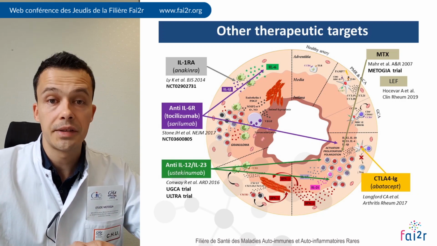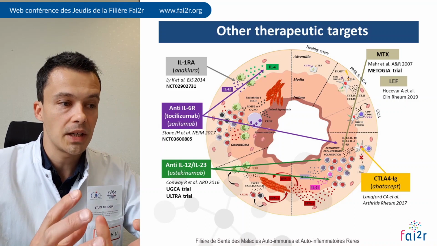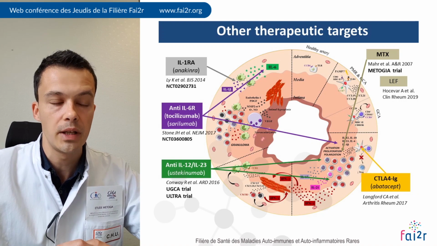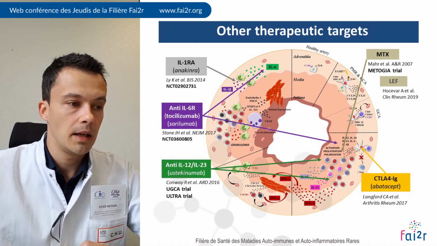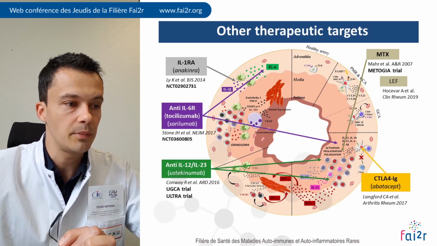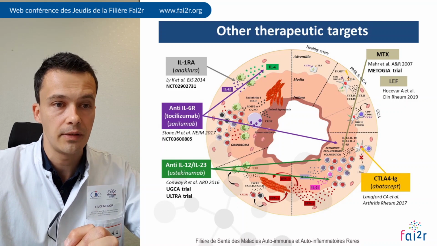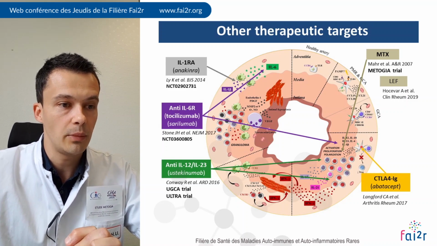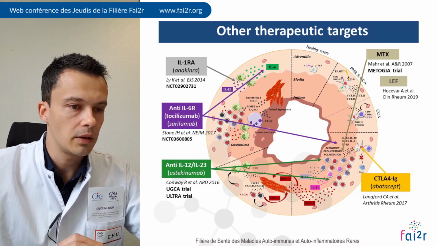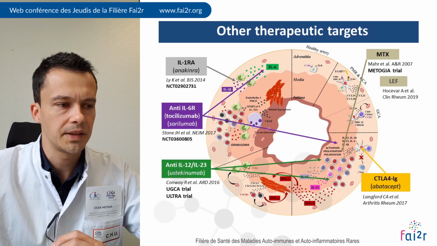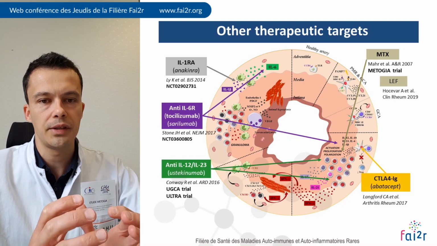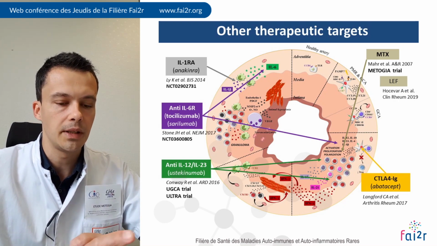It can be interesting to target the p40 subunit that is shared by IL-12 and IL-23 with ustekinumab. A recent trial was reported in the last ACR meeting showing that it could be not effective, but this trial was an open label trial with a very rapid decrease in prednisone dose, and we are conducting in my center a comparative trial comparing prednisone alone to prednisone and ustekinumab in relapsing GCA.